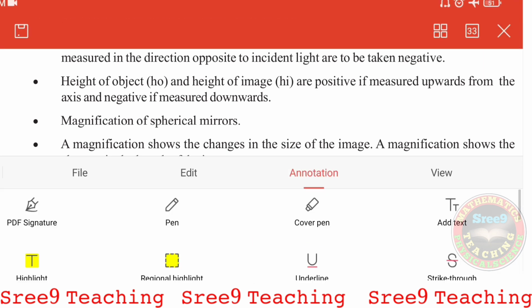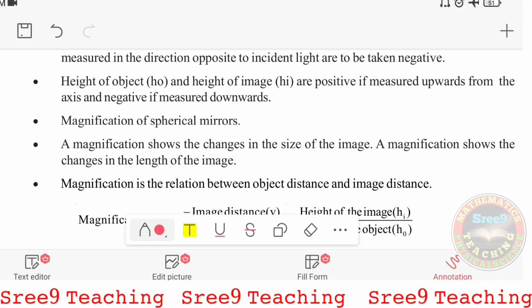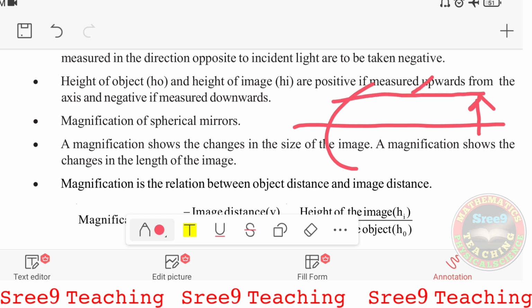It means, suppose this is a concave mirror and this is the principal axis, and this is the object. Here this is the incident light, and this is the pole P.